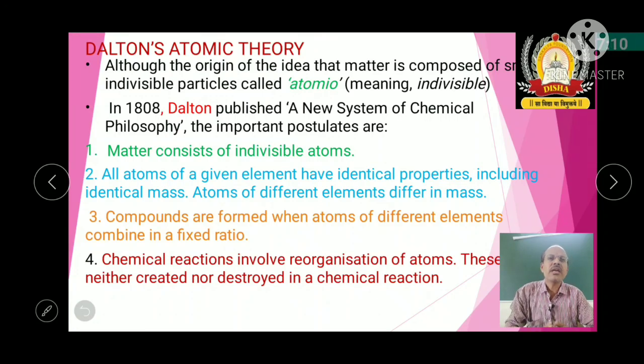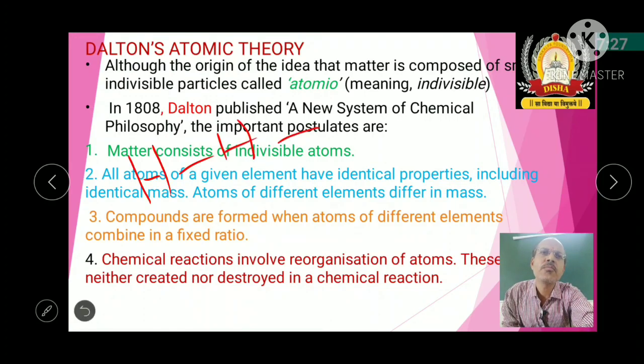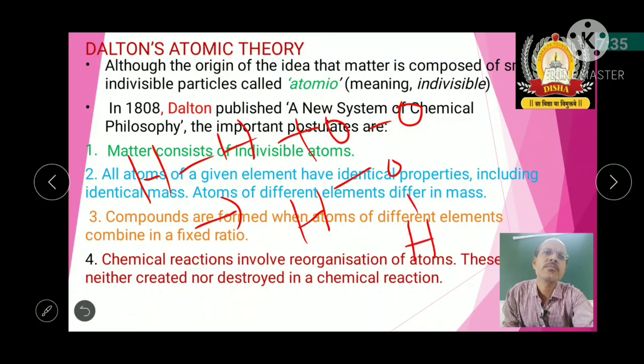For example, take H2, in which hydrogen is bonded with hydrogen, plus O2, oxygen bonded with oxygen. In the case of water, H2O, here I will write: H2 plus O2 gives rise to H2O.